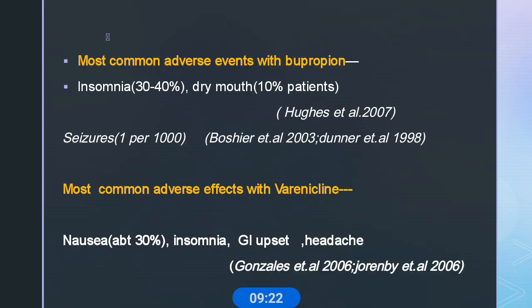Okay, the most common adverse event with bupropion is insomnia, reported in only 30 to 40% of patients. Dry mouth is reported in only 10%, and seizures are reported in 1 per 1000 persons. The most common adverse effect with varenicline is nausea, in about 30% of patients. Insomnia, GI upsets and headaches are other notable adverse reactions.